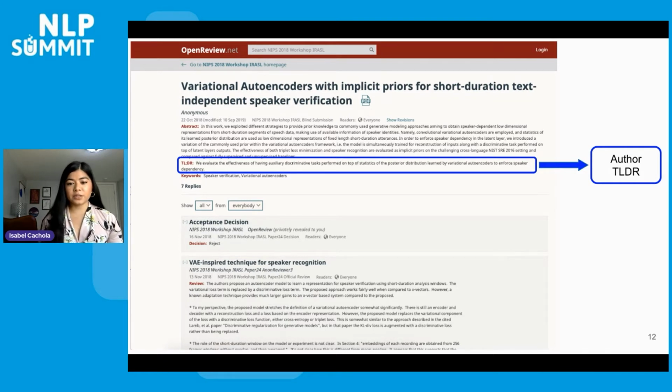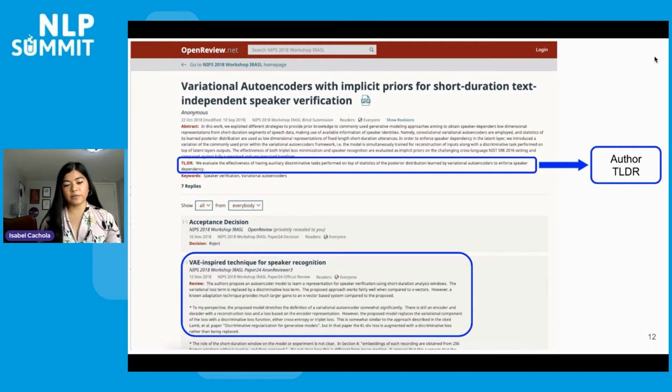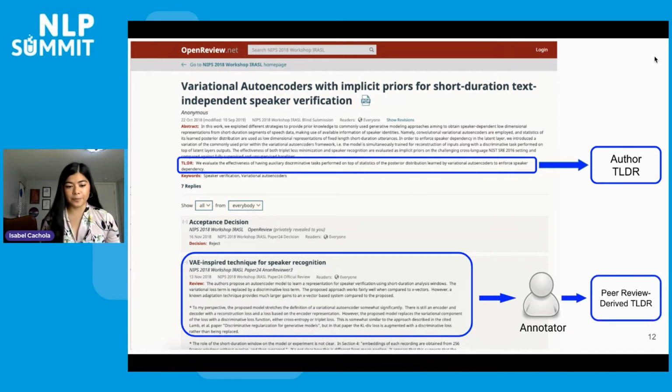And so in order to collect additional data, what we did is we collected the peer review comments that are available through the OpenReview API. Now, peer reviewers, whenever they are writing their review for a paper, they'll often include summaries of the papers that they're reviewing in their comments. So we had our annotators read these comments and rewrite them into a TLDR-like form.